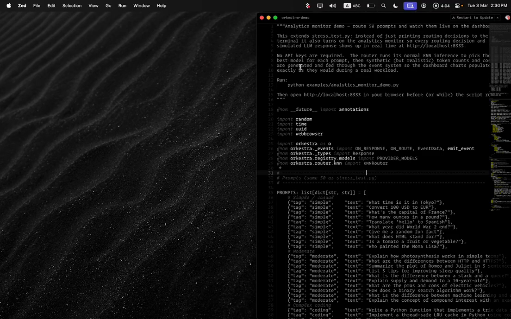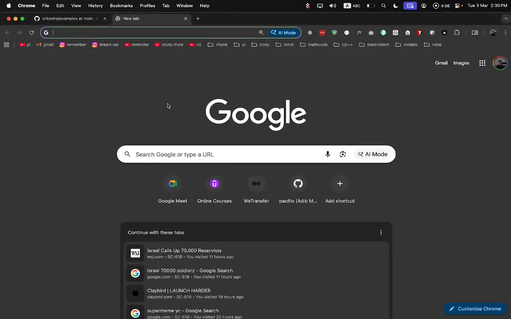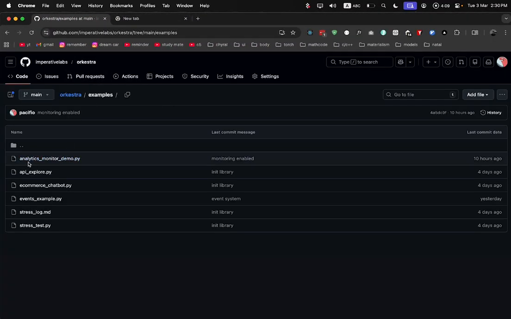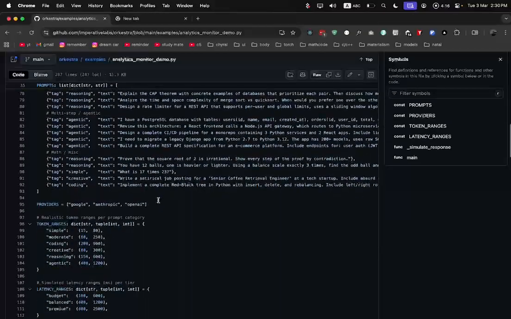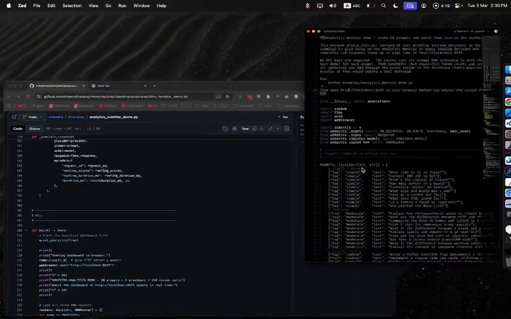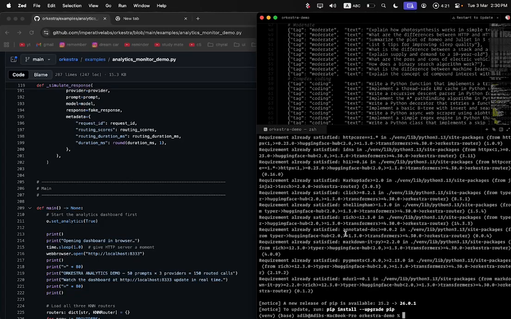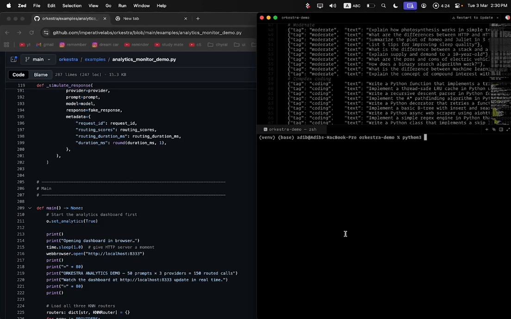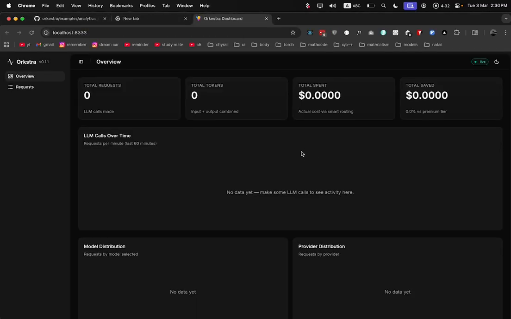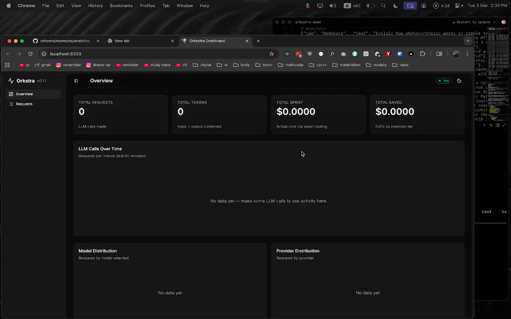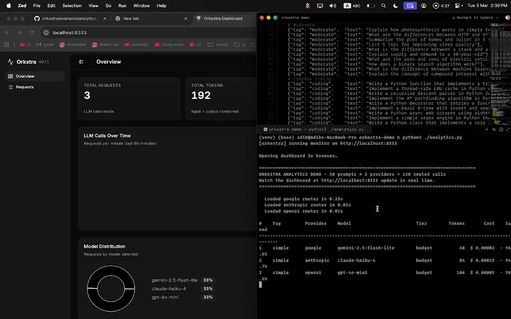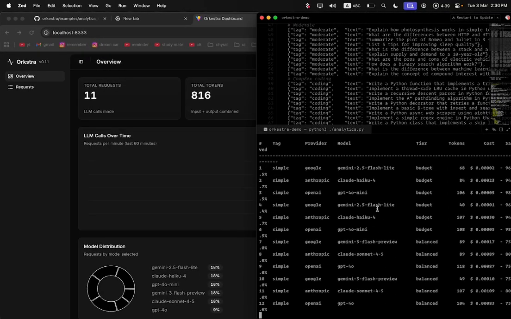If we go to analytics, by the way, you can find this exact example in Orkestra's examples directory, analytics module demo.py. This is where you're probably going to find all of the examples that I have used, except for the simple one. You can just run it like this, Python 3 analytics, and it's going to launch a web dashboard. So it already has built-in monitoring. You can always toggle it on or off, and it's going to create some requests. These are mock requests.